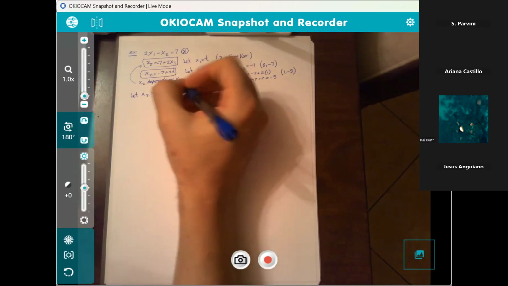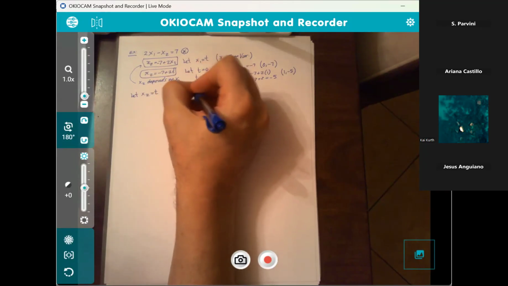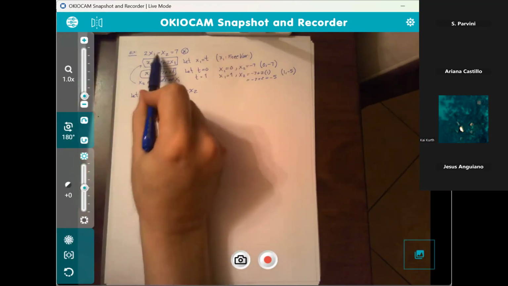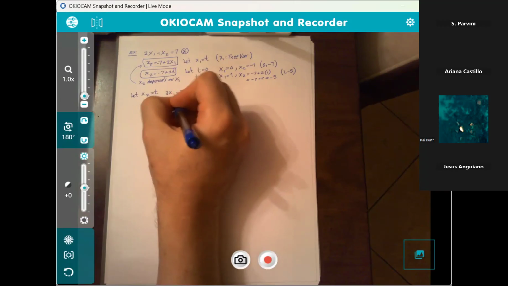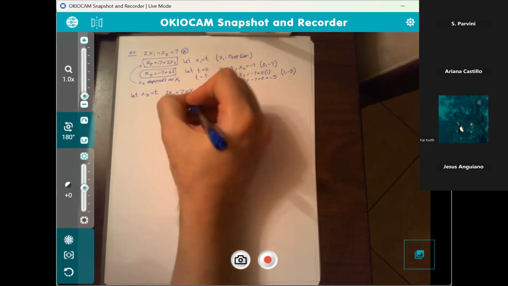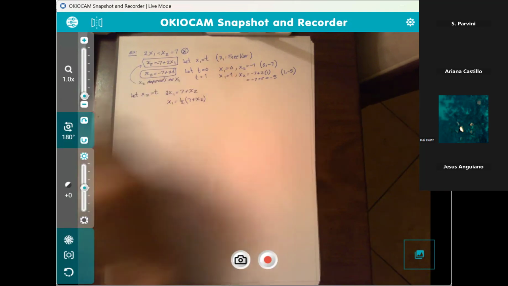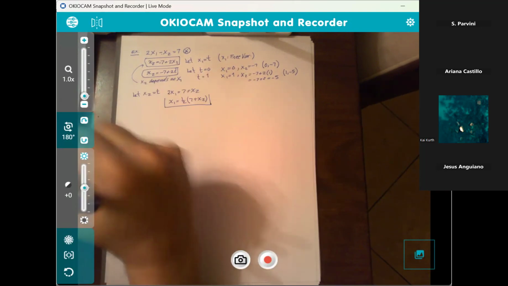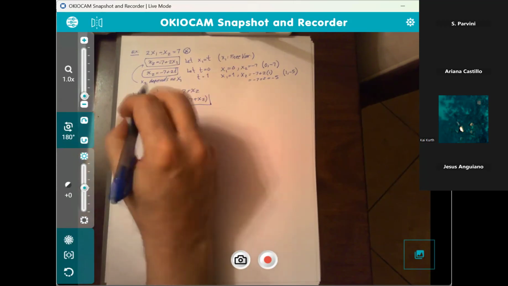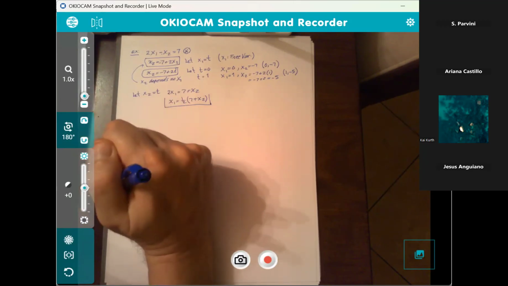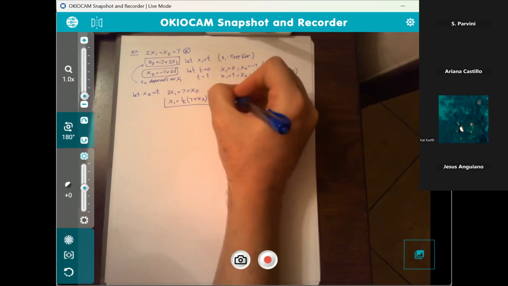Well, remember, 2x sub 1 is going to equal 7 plus x sub 2. I'm moving negative x sub 2 to the right side, and then dividing both sides by 2. So to divide by 2 is to multiply by a half. And there you go. See, I solved for x sub 1 in terms of x sub 2 because I want x sub 2 to be my free variable.